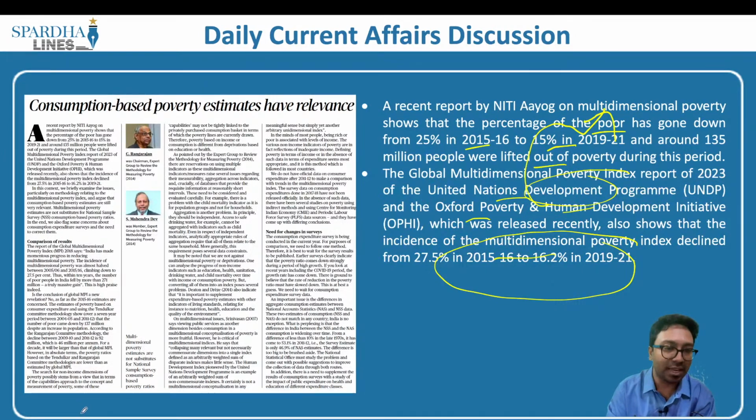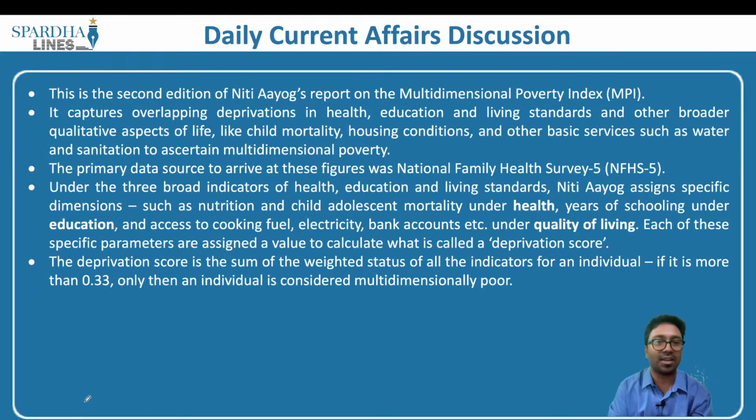So what does this index speak about? This index currently goes on to say that we have the second edition of the multidimensional poverty index. So who is it released by? It is released by Niti Aayog. It captures overlapping deprivations in health, education as well as living standards. What are the dimensions that are covered under health? It includes nutrition and child and adolescent mortality under health, years of schooling under education, and access to cooking fuel, electricity, bank accounts, and so on and so forth under the standard of living.